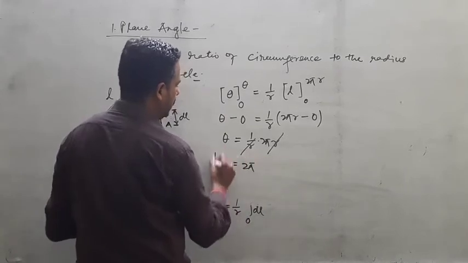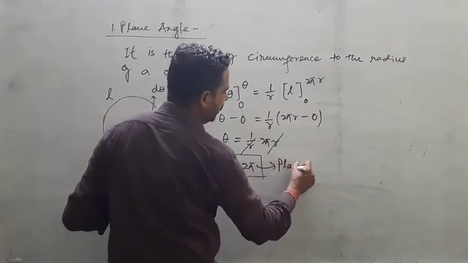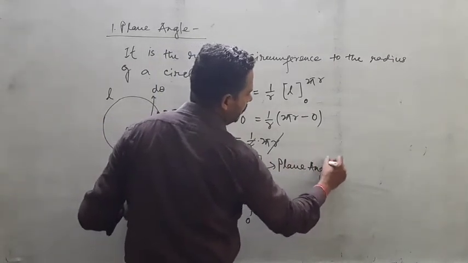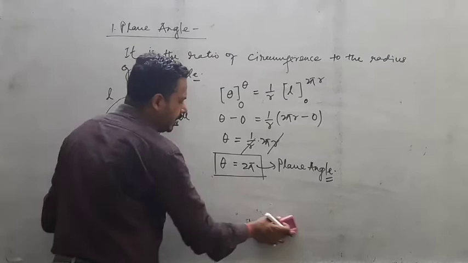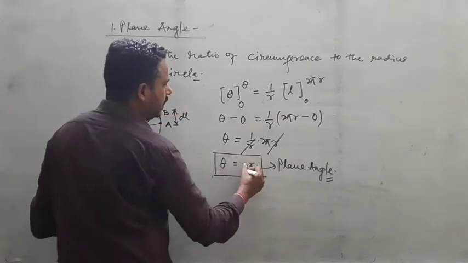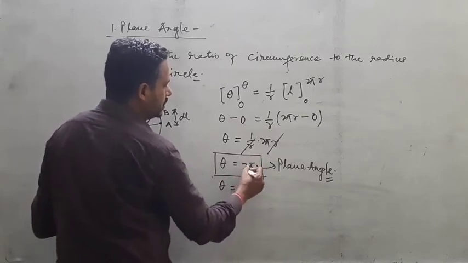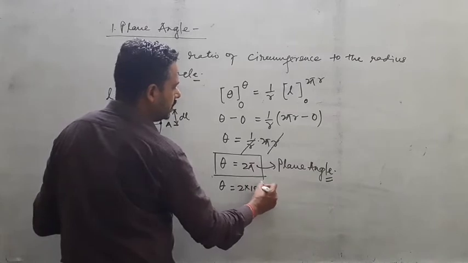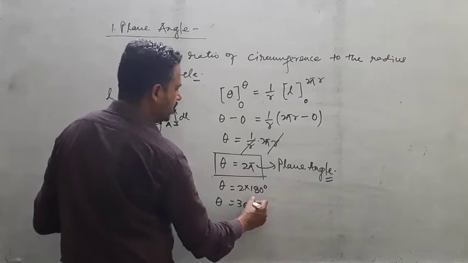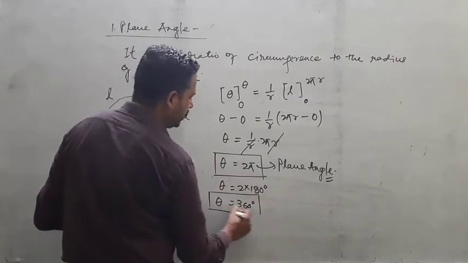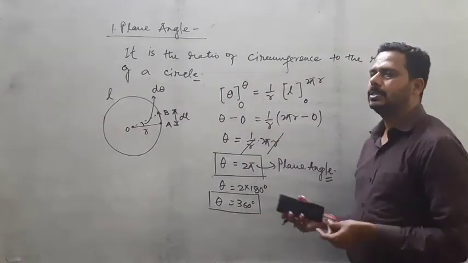See here, that is 2 pi, and this 2 pi is your plane angle. That means your plane angle is two-dimensional. Why is it two-dimensional? Because in radian you have taken this as 2 pi, and in degree this is called 2 cross 180 degree. So after this calculation you will get 360 degree. So if any time someone asks you how much is the plane angle, your answer would be either 2 pi in radian or 360 degree in degree.